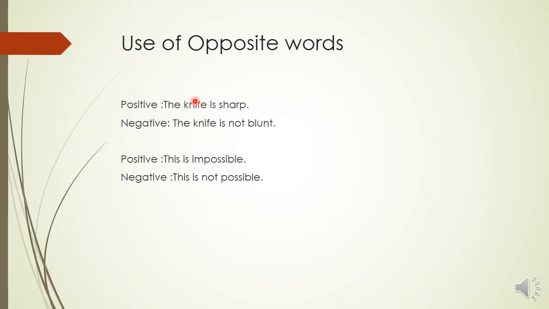Sharp is made into blunt, and we are adding the negation not. The knife is not blunt. Another sentence, this is impossible. This is not possible. Now, don't you see the meaning remains the same? But we are using the negation not.